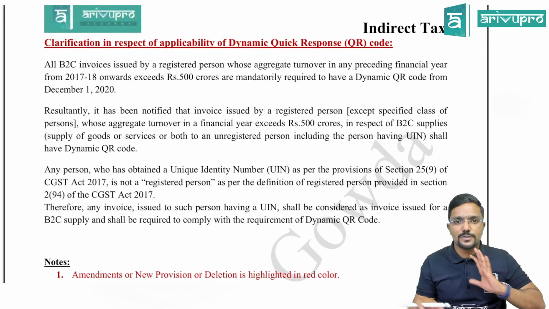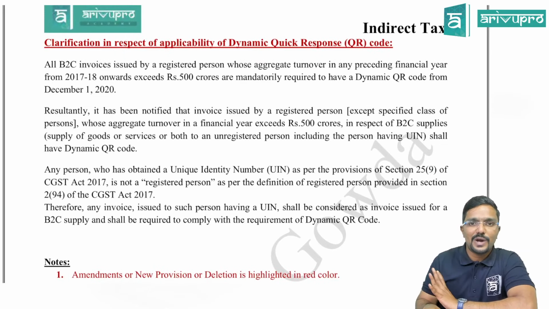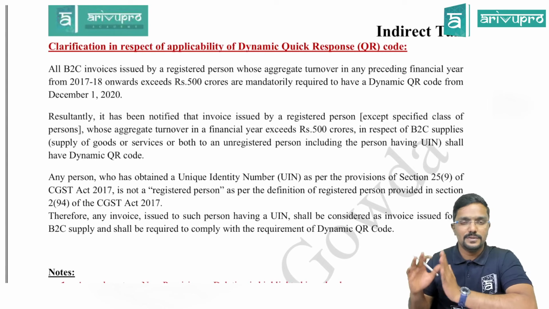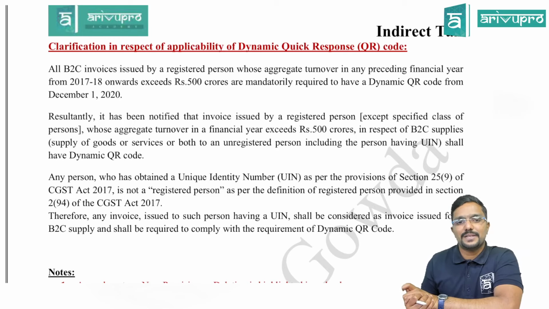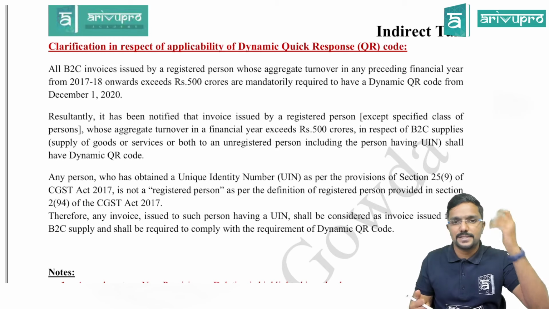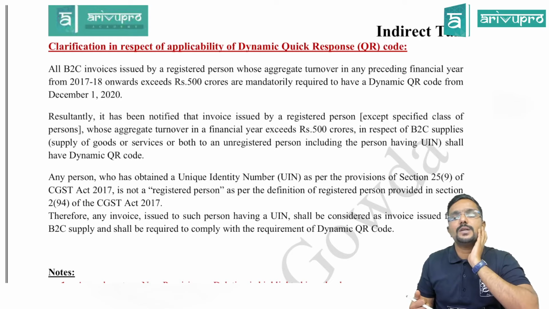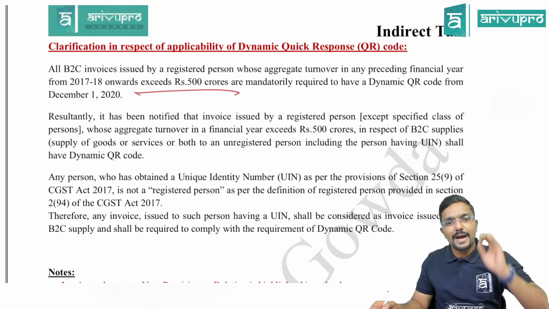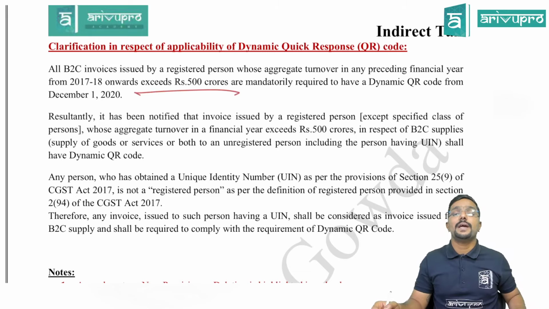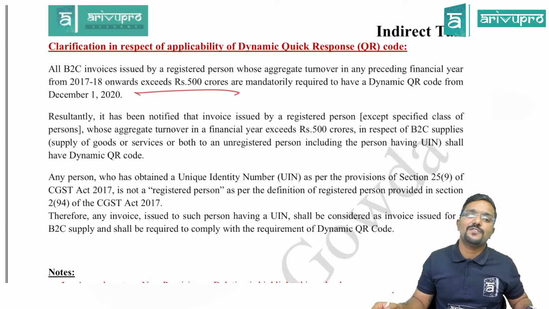So what is it? This is also a clarification given. So you guys have to study it from this amendment material only. What is it? We will see. All B2C invoices issued by a registered person. So the supplier is a registered person whose aggregate turnover in any preceding financial year from 17-18 onwards exceeds 500 crore are mandatorily required to have dynamic QR code from December 1st, 2020.